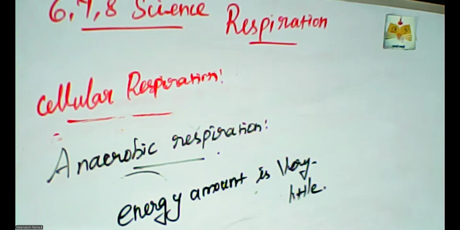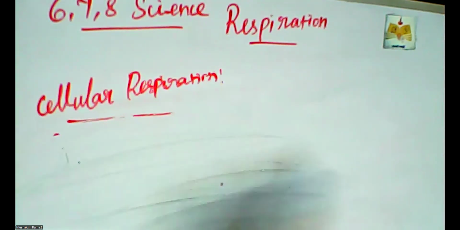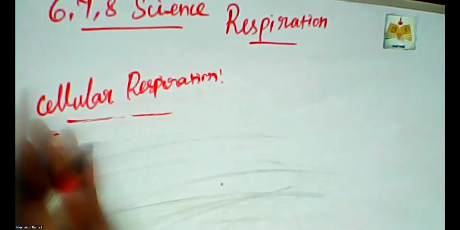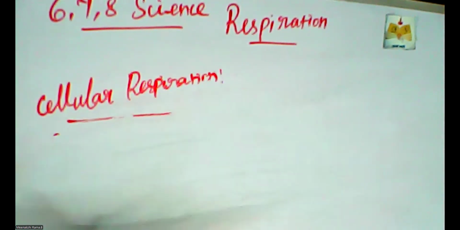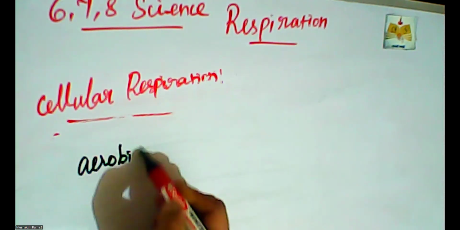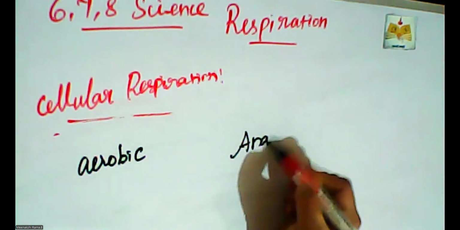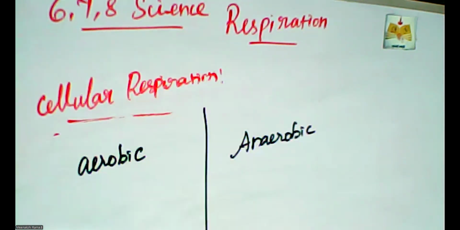So next, what is the difference between aerobic and anaerobic respiration?